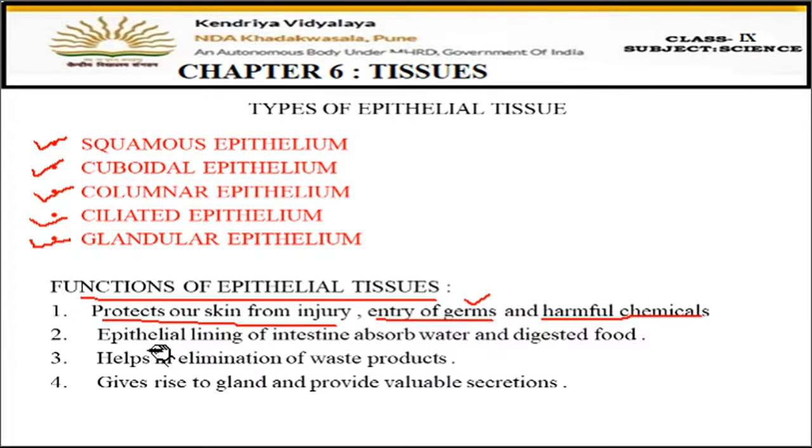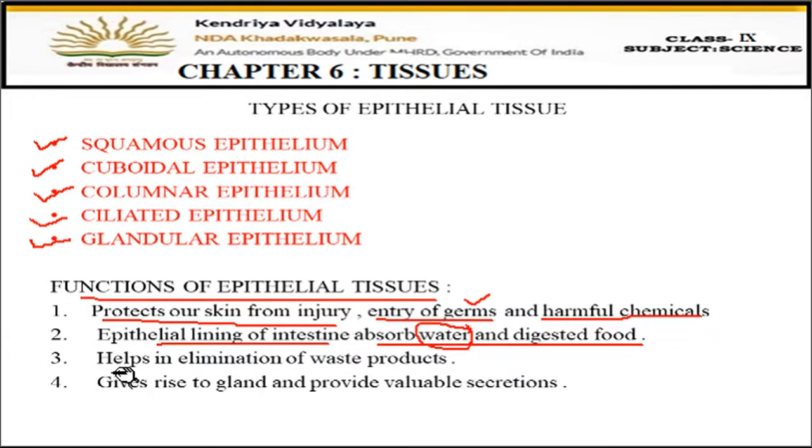Fine. Then next is the epithelial lining of the intestine, which absorbs water and digested food. As we all know, food is digested and absorbed in the small intestine. The small intestine's wall is made up of epithelial cells, and these epithelial cells also have the function of absorption, absorption of the digested food and of water also.